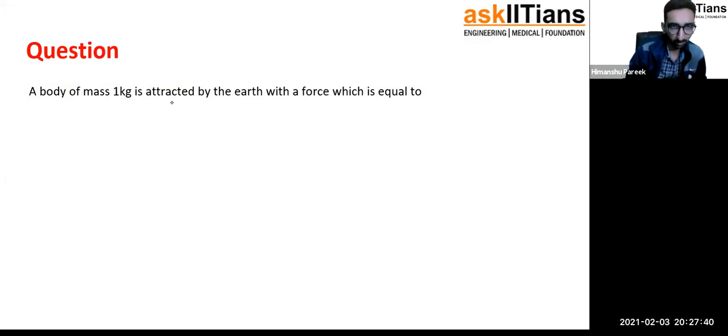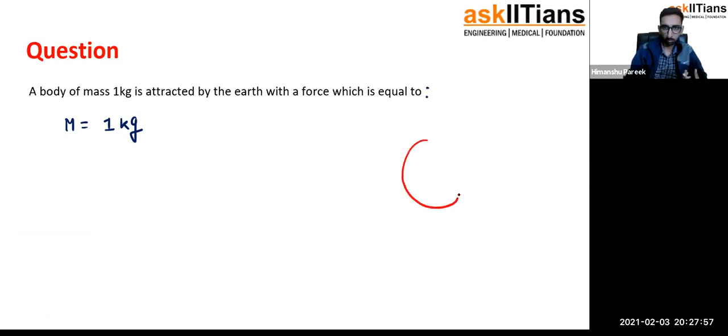First question. A body of mass m of 1 kg is attracted by the earth with a force which is equal to... So basically they are saying that you have an object which is placed on the surface of the earth. So that's the earth, and the radius of the earth, you can remember it, though it should be given in the question, is 6,400 kilometers.